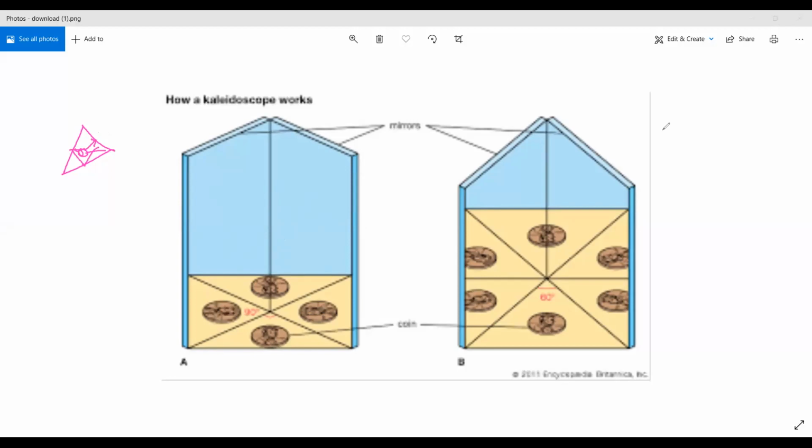How do we find how many images are formed? The formula is 360 by theta minus 1, applied when it is even. Let us leave the odd case for now. We kept the 3 mirrors, right?